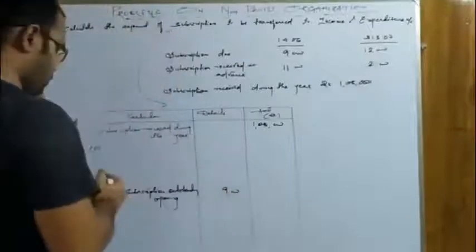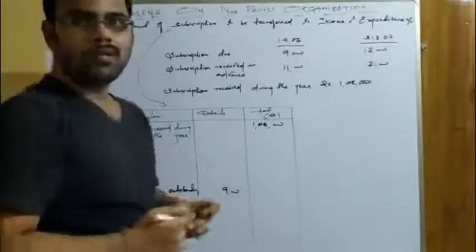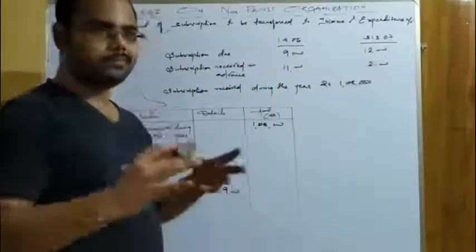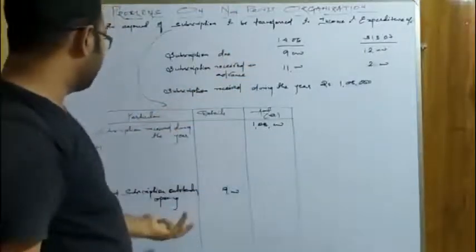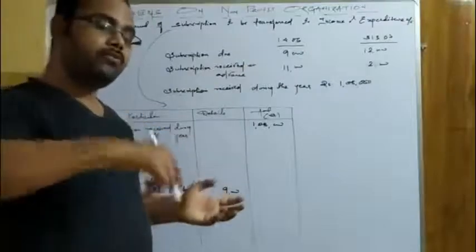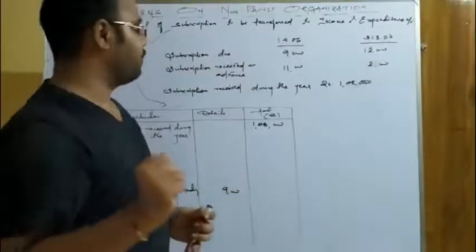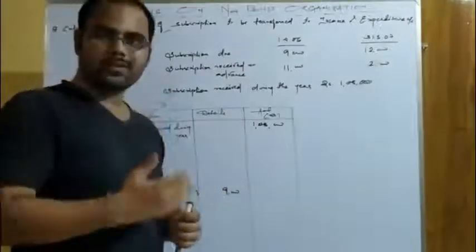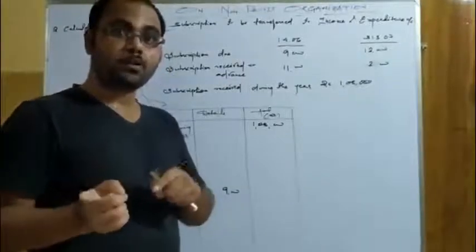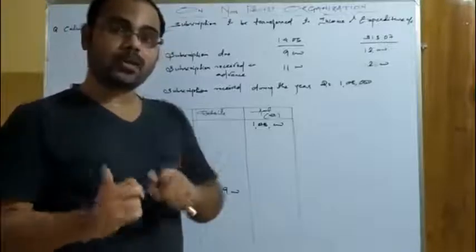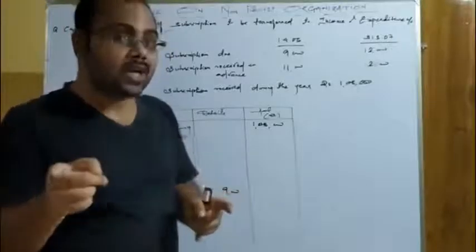Okay. Next, closing outstanding. So if you go by the method that we have discussed, since opening is deducted, closing will be added. But if you go with the concept, listen carefully. If there is any closing outstanding or any closing due, you must be remembering there is salary outstanding, you add it to the salary, outstanding wages, you add it to the wages, because they were the closing dues.